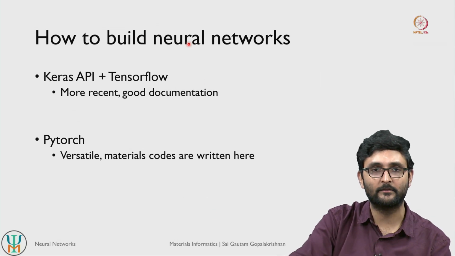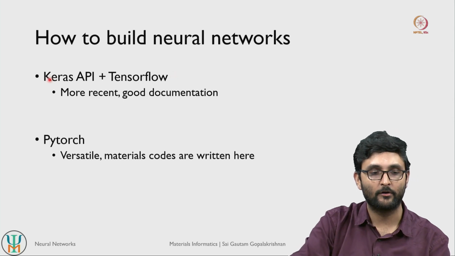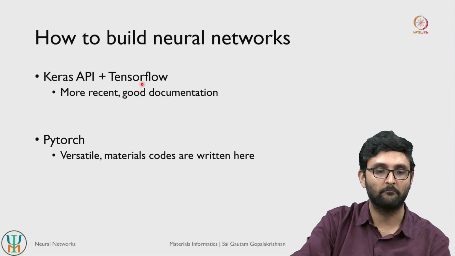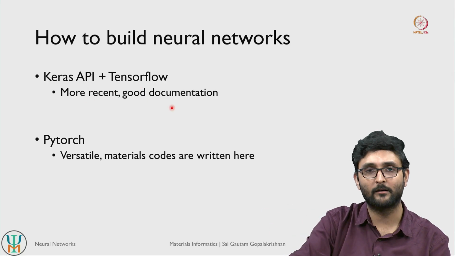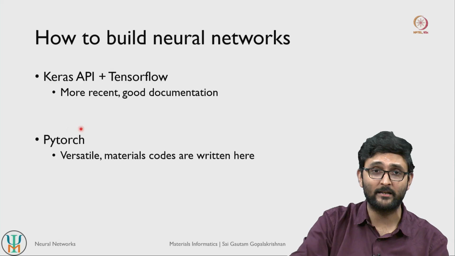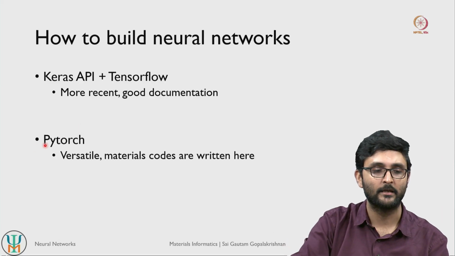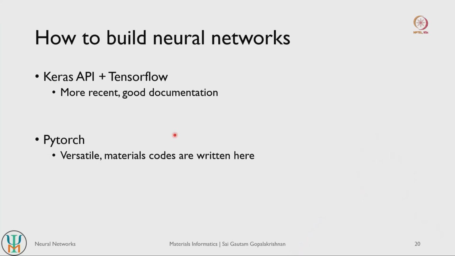So how to build neural networks? This we will see as a demonstration in the next lecture. We will use both Keras and TensorFlow. This is a more recent set of Python packages. They have very good documentation. The coding is fairly simple. But we will also use PyTorch to build neural networks. PyTorch is once again a very popular Python package to build neural networks, and many of the codes that are specific to materials are written in PyTorch. So we will see examples of building neural networks with both these frameworks in the next class.